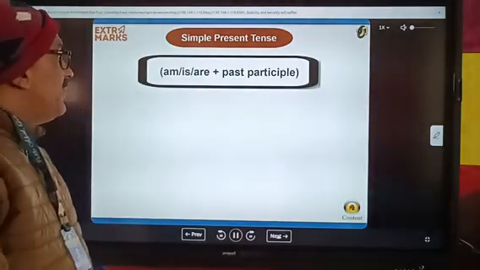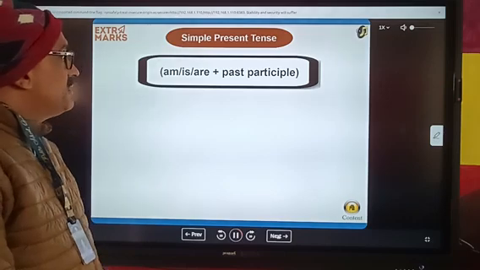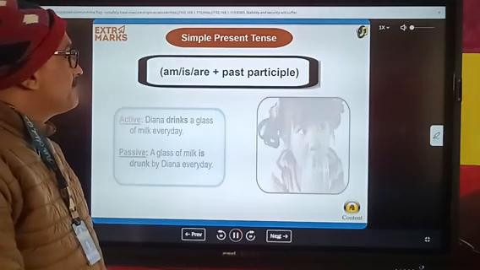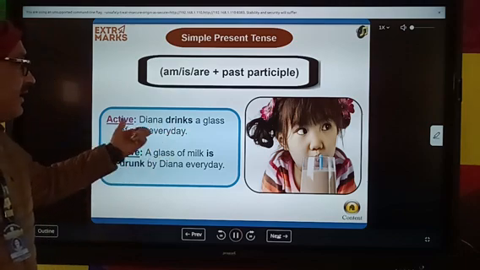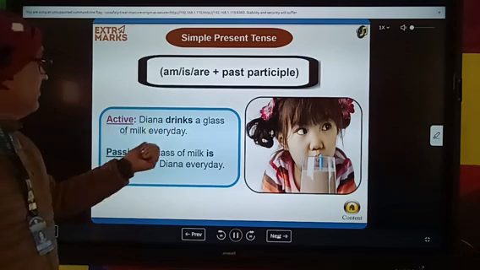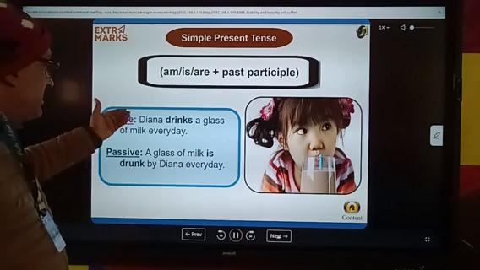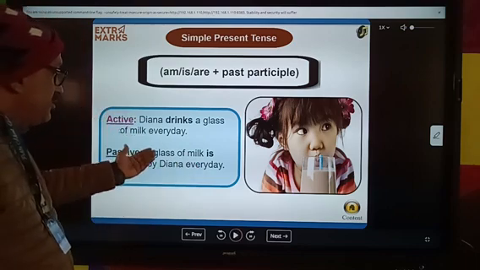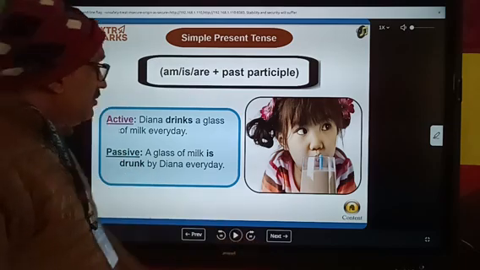Simple present tense: am, is, are plus the past participle. In simple present tense, active: Dinah drinks a glass of milk every day. Passive: A glass of milk is drunk by Dinah every day. Here the active has been changed into passive.